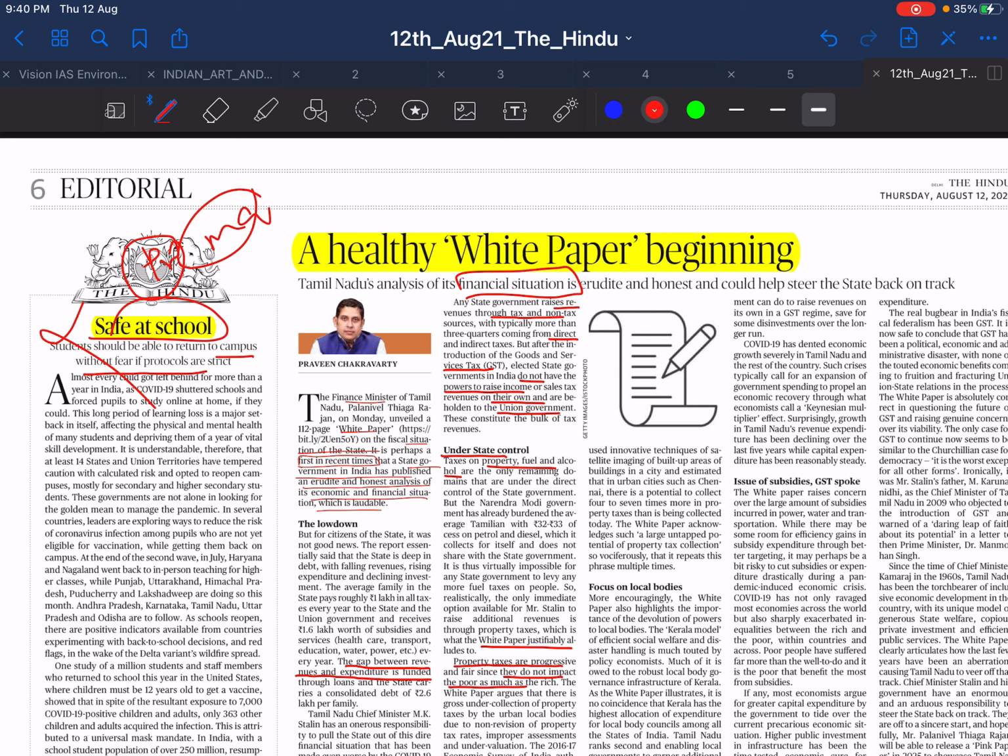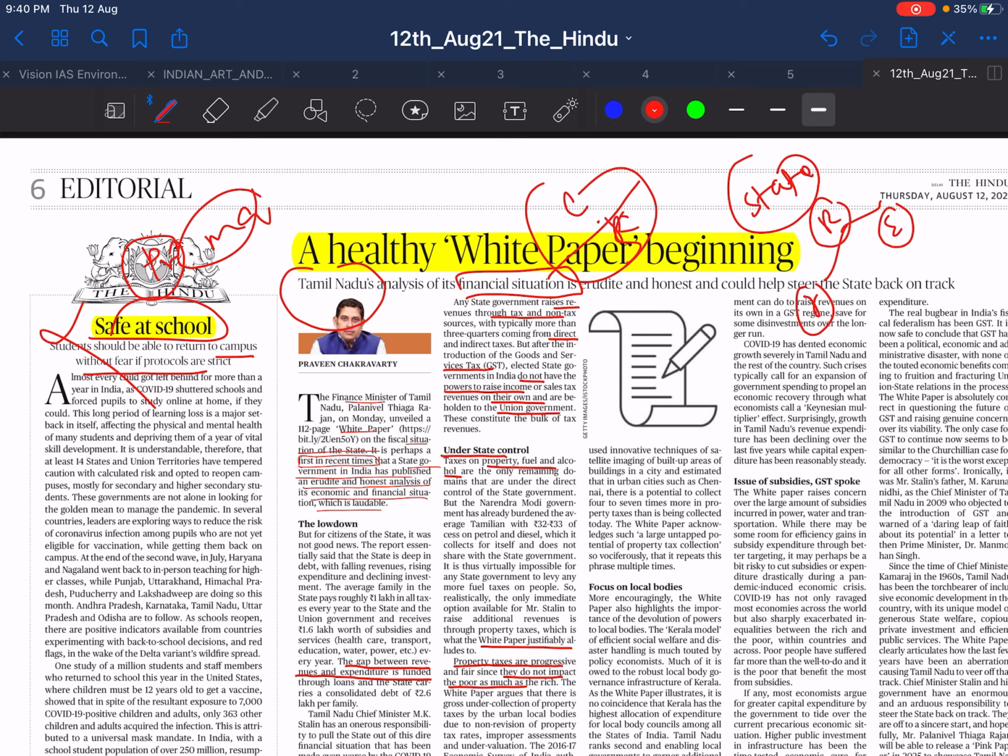So this is something which is happening for the first time, that Tamil Nadu has released an analysis of its financial situation, like how the state is going. Here you should know how state revenue comes, from the receipt part to the expenditure part, and how the financial relation between center and state works, and why states are facing problems.